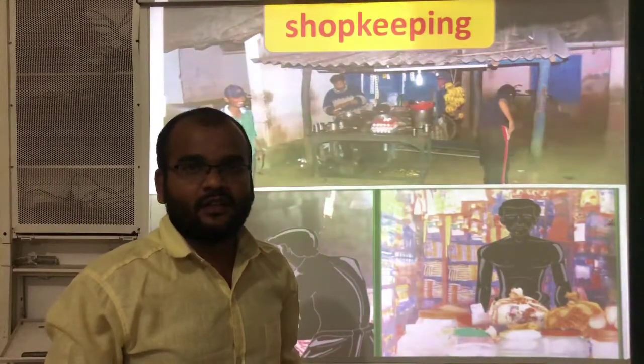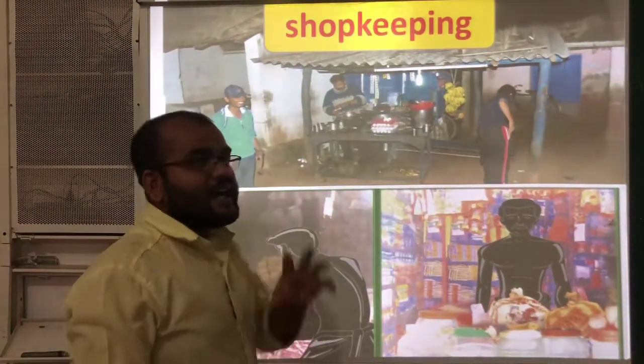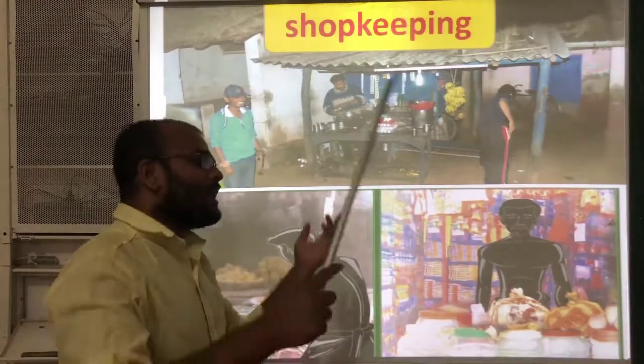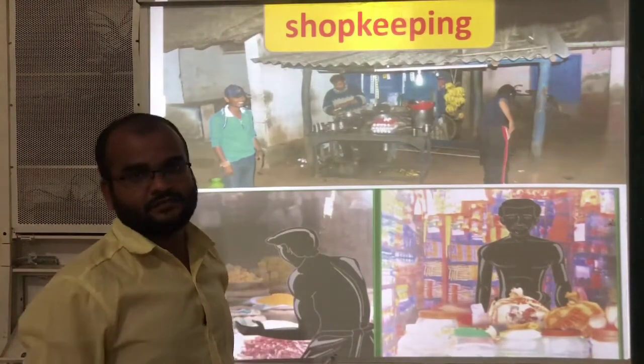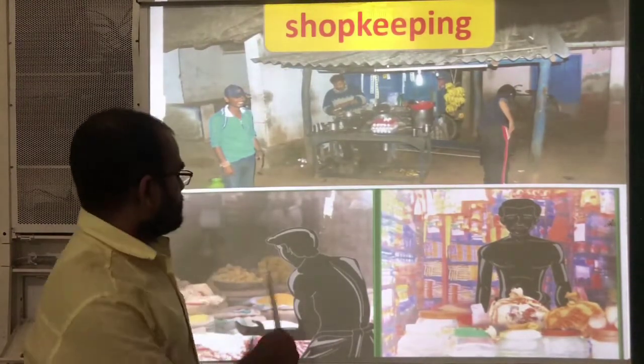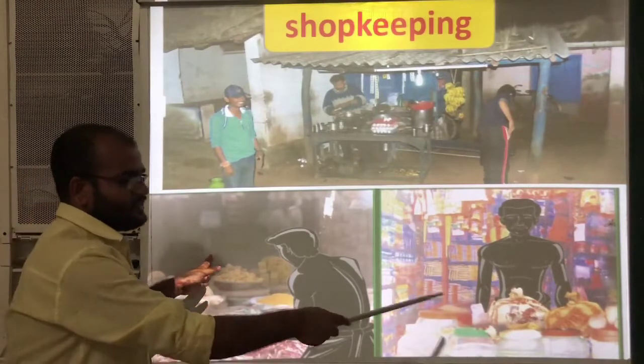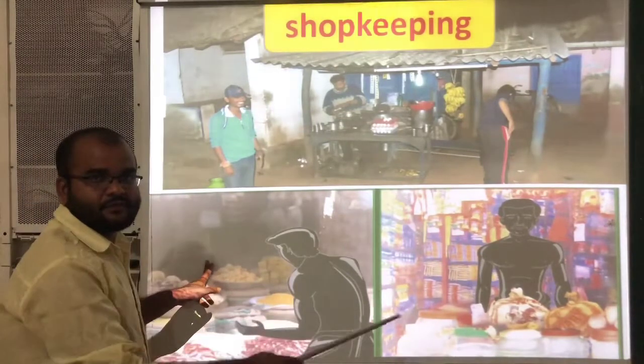From those places they bring goods in huge amounts, and they sell those goods in Palampur village as retail. So you can see the retail shops.